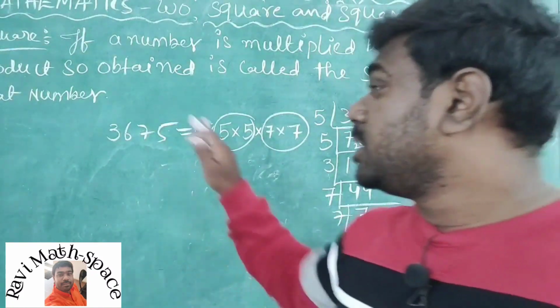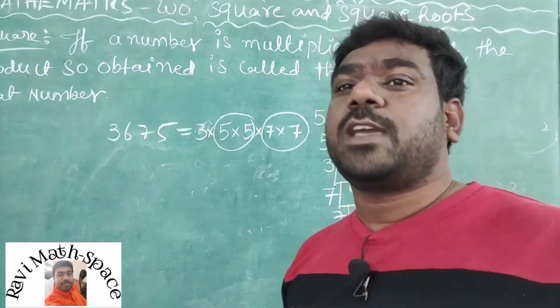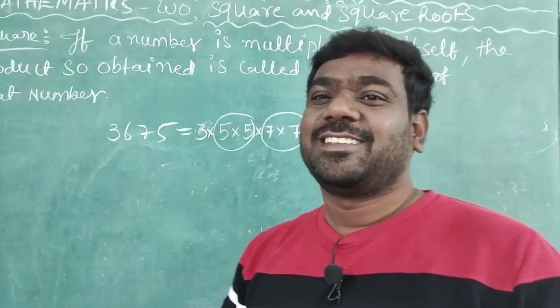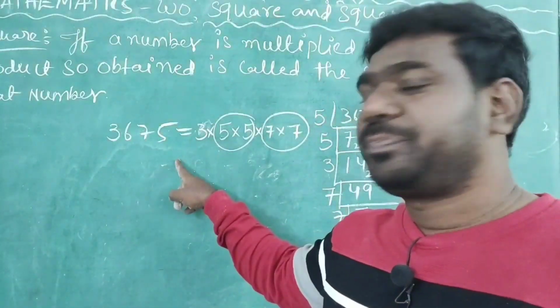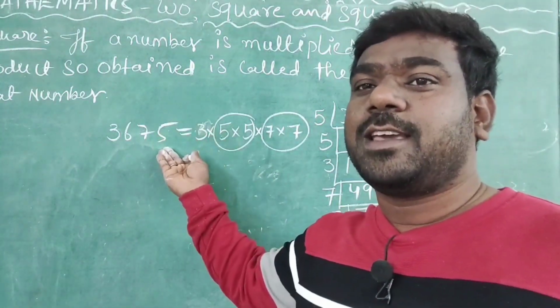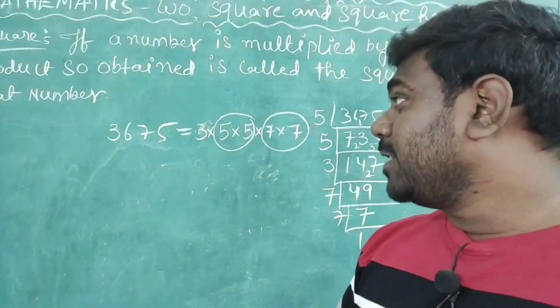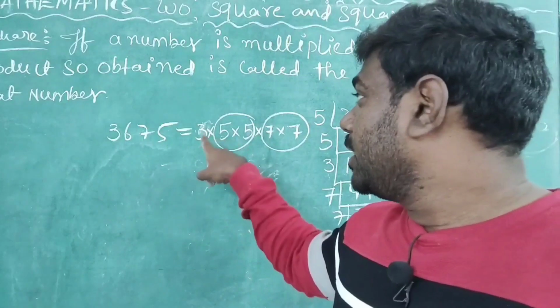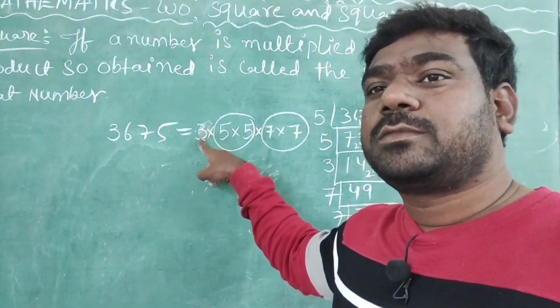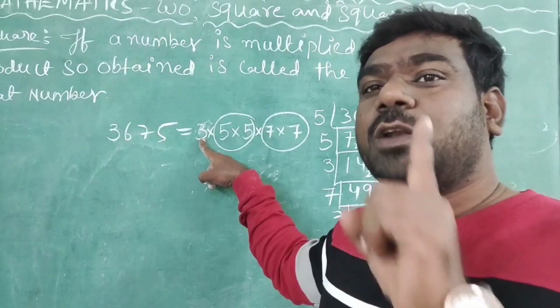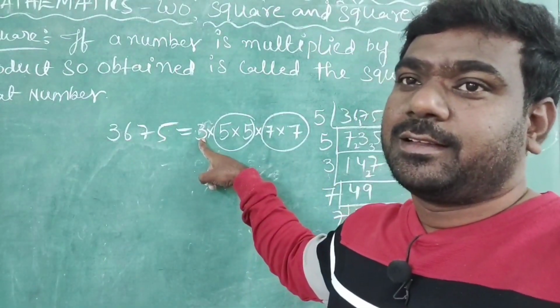Suppose you want to make this number a perfect square. Can you tell me how to make it? Very simple. For the 3 that is there, to make a pair, what is required? One more 3 is required. Yes or no?